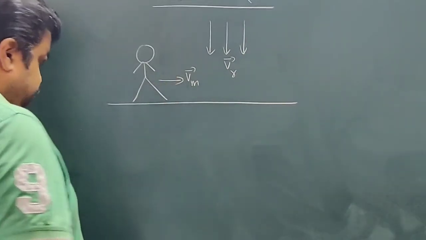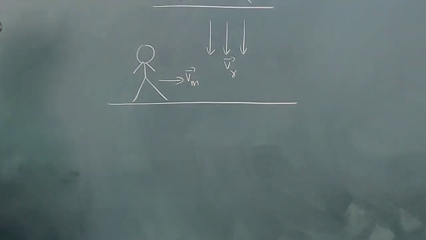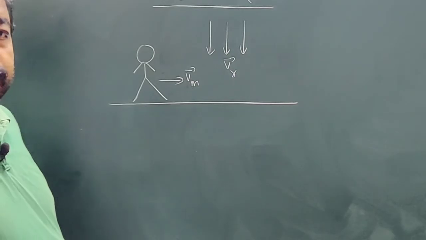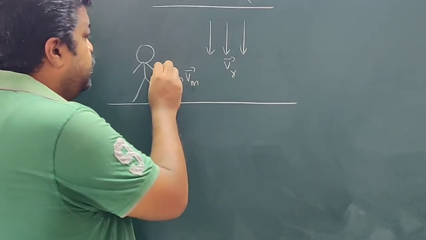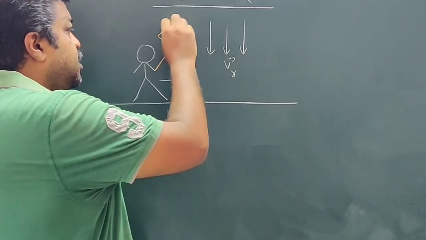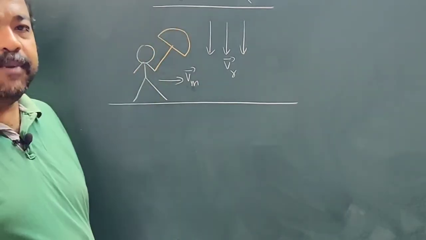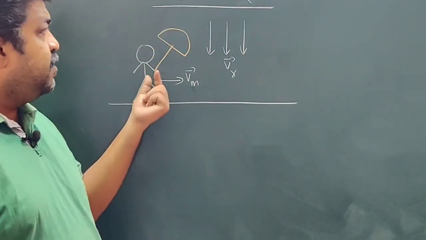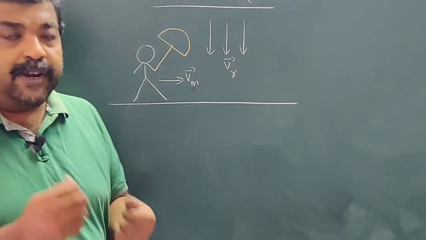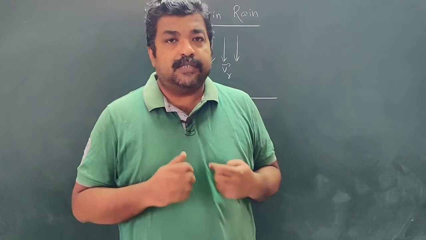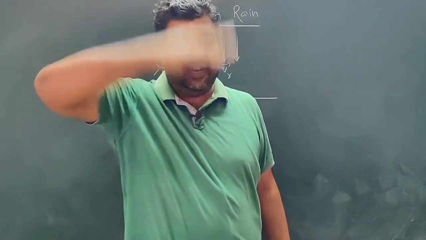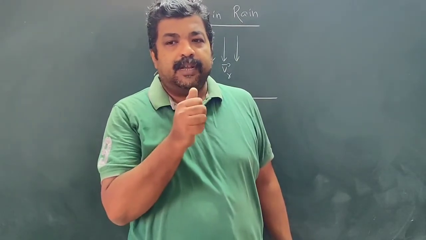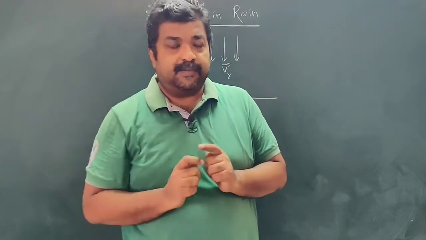This man is moving in the horizontal direction with velocity Vm. So we have to see at what angle he should hold the umbrella in order to protect himself from getting wet. You might have seen that if you are standing on the ground and it is raining and the water is coming vertically downward, you will have to hold the umbrella like this, in the vertical direction.